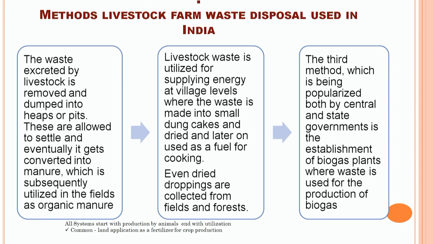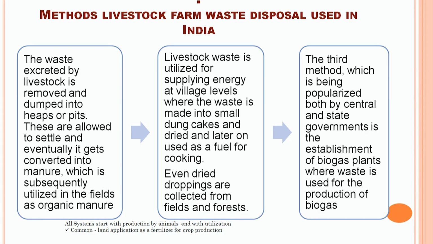What are the different traditional methods of waste collection that are used in India? Waste normally excreted by the livestock is removed from the animal shed regularly and dumped into a pit, where in due course of time it is converted into manure that can be directly applied to the agriculture field. This is the most common method that is used traditionally.